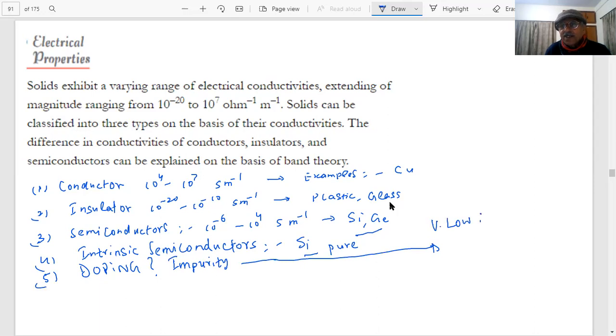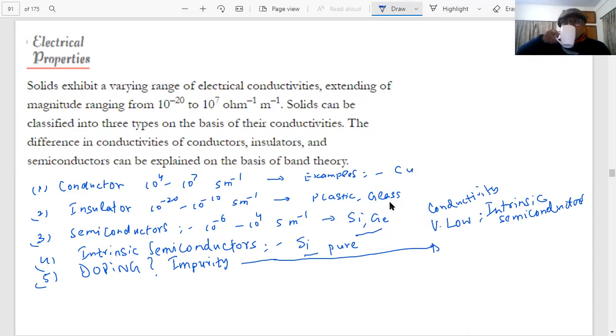Intrinsic pure semiconductors have very low conductivity, and therefore will not be of much application. Conductivity values are very low, student. Therefore, to increase their conductivity, you are doping. So what types of doping do you do, student? What are the two types of doping?